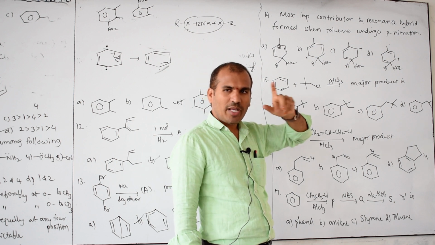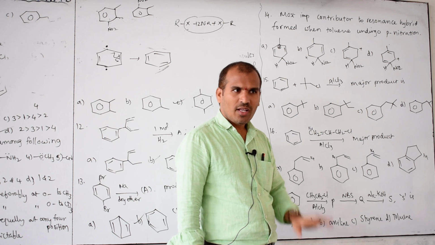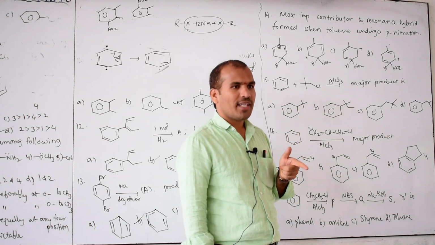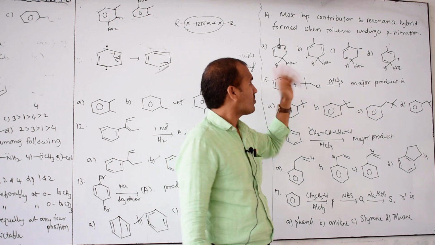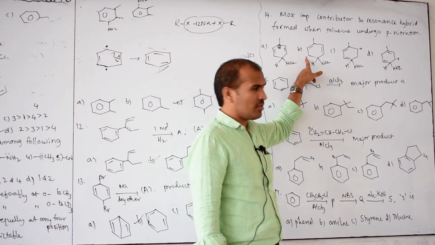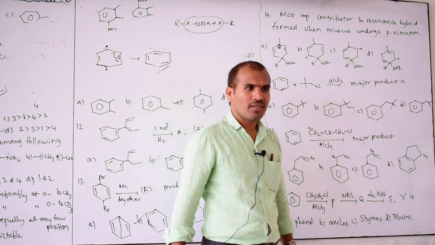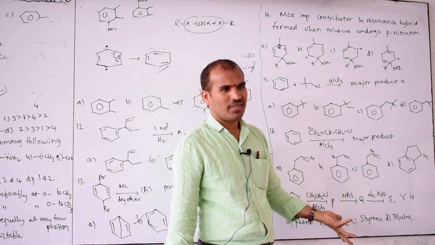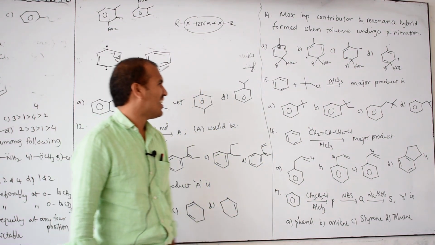Primary or secondary or tertiary? What is a tertiary carbocation? The carbon bonded with three other carbons with the positive charge. Now tell, this is which type? Then which is more stable? A. Simple. All this is very clearly given in the notes, but you have to read that.